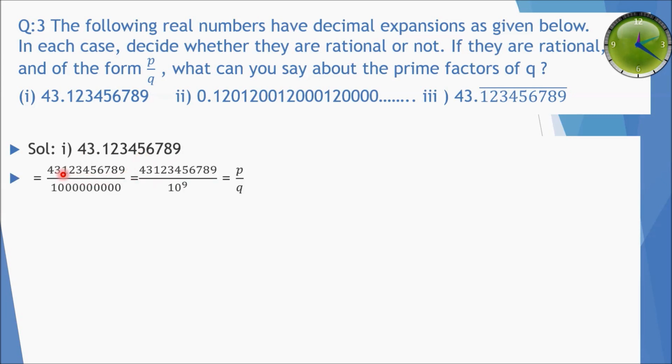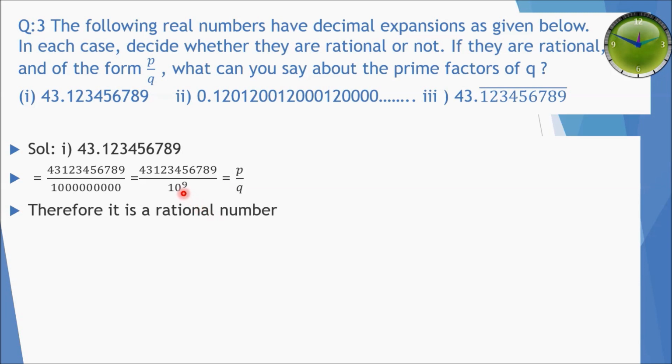So it will be equal to 43123456789 divided by the same number of zeros which are after decimal and 1. So as we can see, it is equal to 43123456789 divided by 10 raised to power 9, which is of the form P divided by Q. So it is a rational number because we can write it in the form of P divided by Q. So therefore it is a rational number.